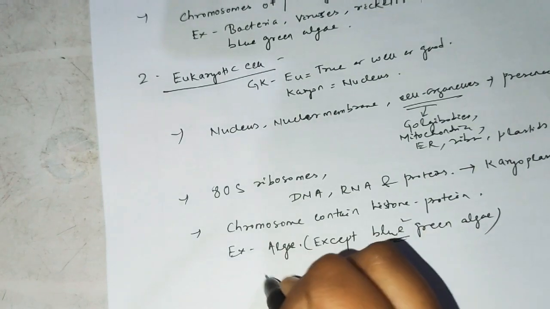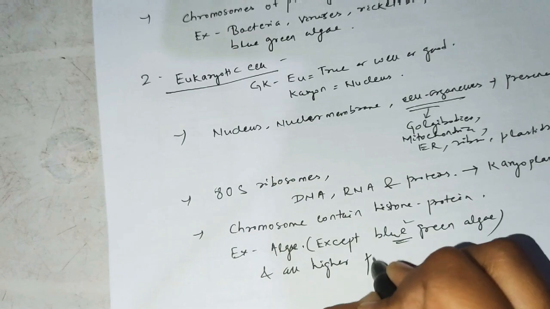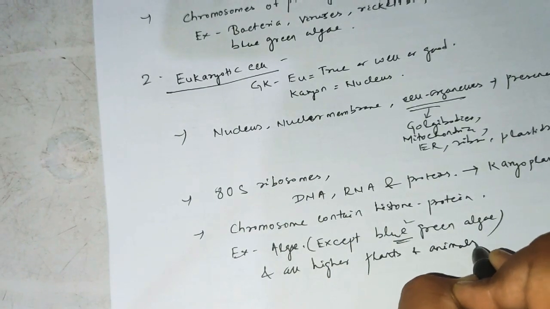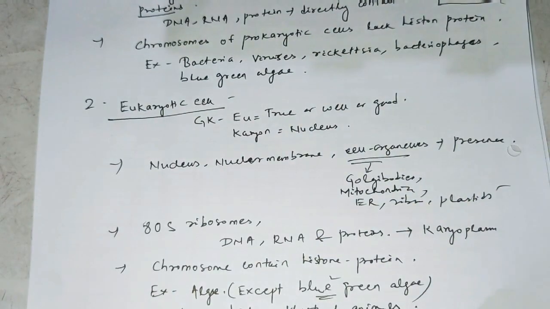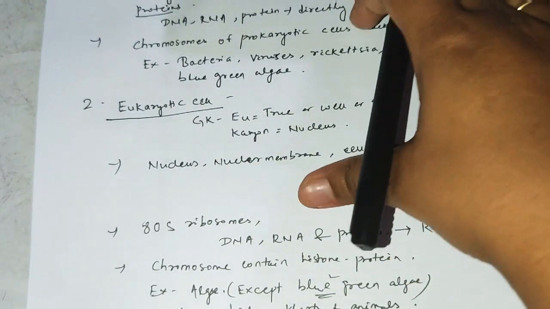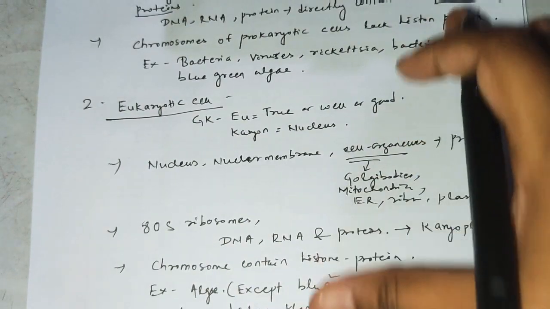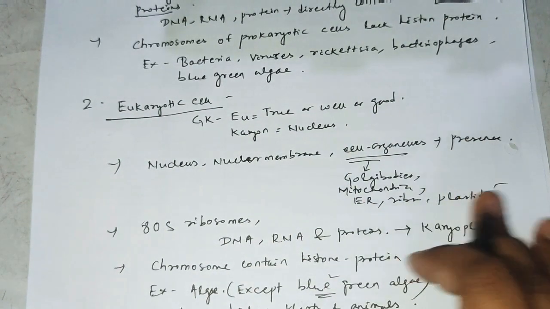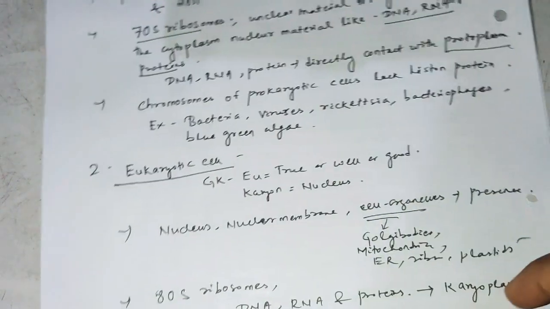All higher plants and animals come under the eukaryotic cell. So this is a summary of some of the characters of the eukaryotic and prokaryotic cell. Later I will post the difference between the prokaryotic and eukaryotic cell. This much only we discuss here.